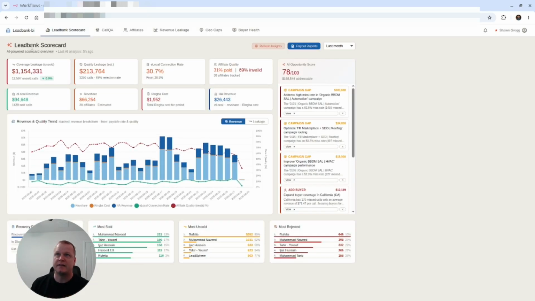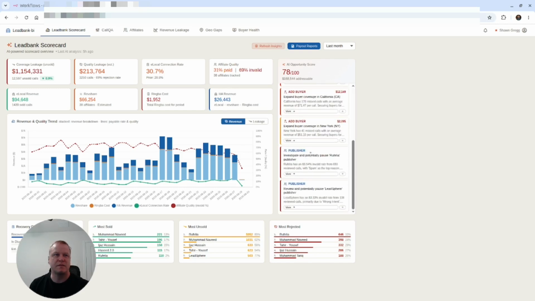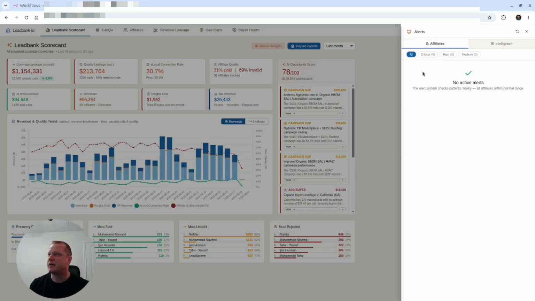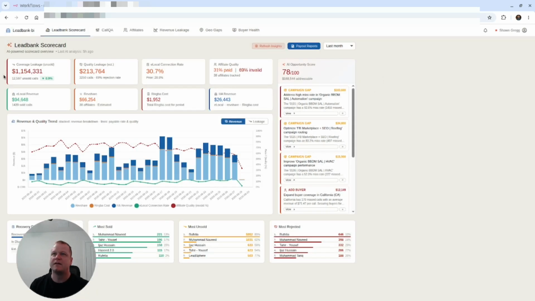We've got a scorecard that gives information across the entire site and all these different tabs. We have AI details of how we could improve or issues that we could resolve and how we might resolve those. There's also alerts for affiliates or intelligence. Right now there are no alerts.